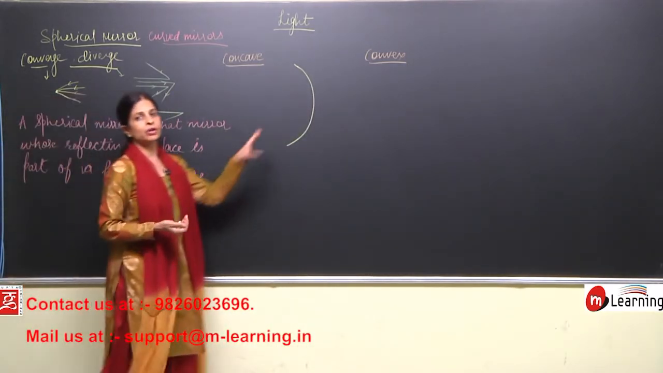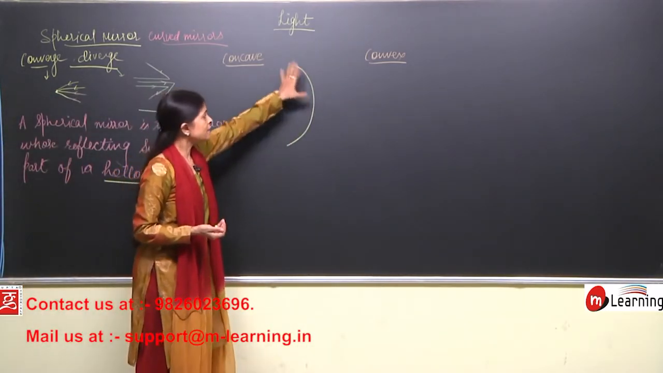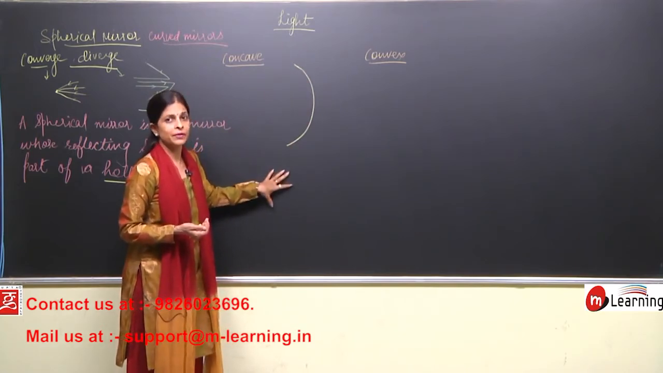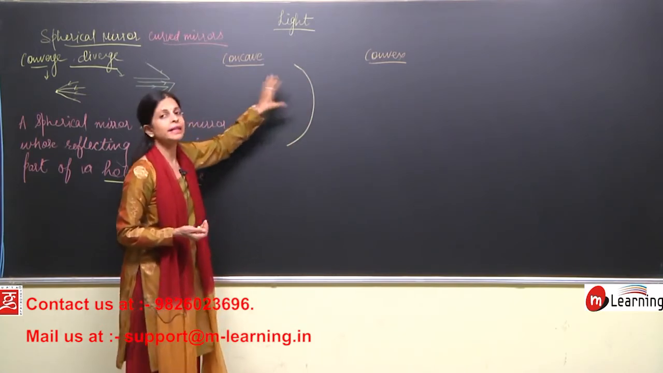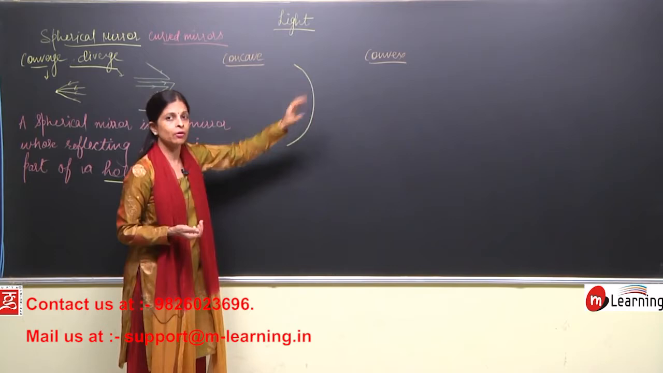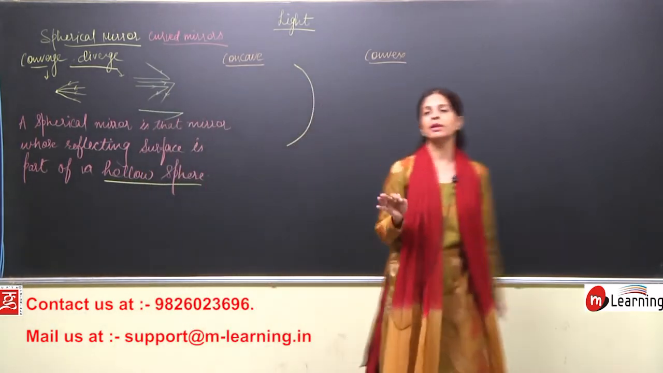This mirror is a part of a hollow sphere. Now, I have just drawn this curved surface. Till now it doesn't fall under any category, neither concave nor convex. Now, what is the meaning of the concave mirror?